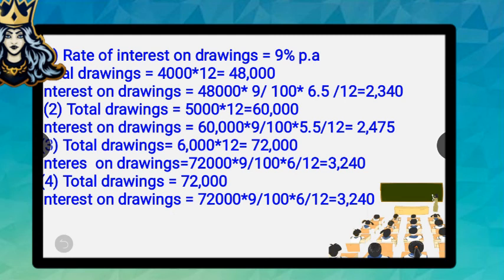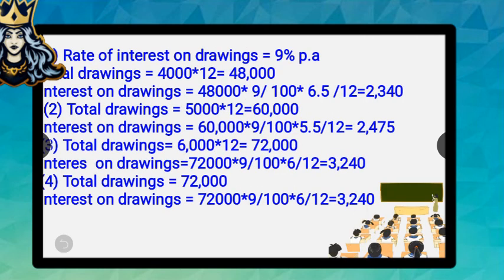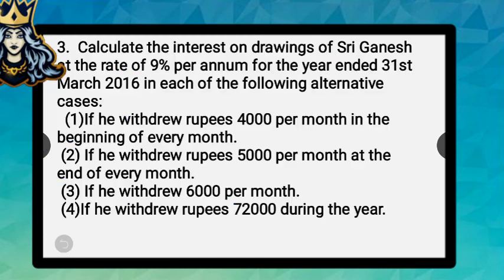So here 6 months is the average period. You understand it? Friends, he has withdrawn rupees 6,000 per month. Therefore, his total drawings is equal to 6,000 into 12, which is 72,000. But in the question, the rate and the total amount have been given, but the date of withdrawal is not at all given.